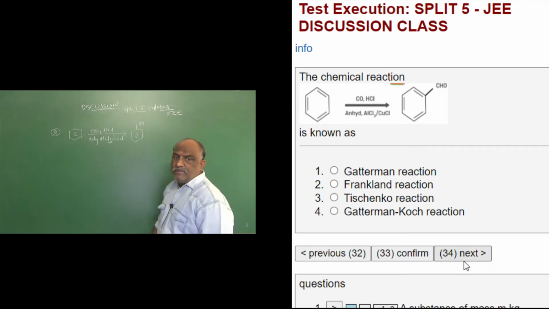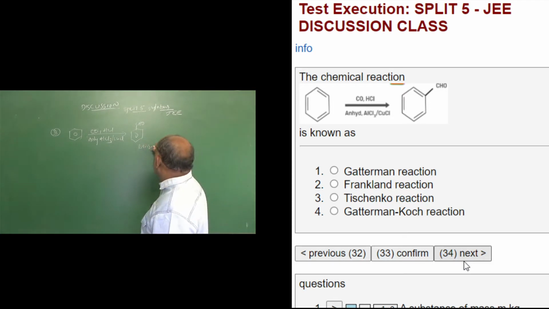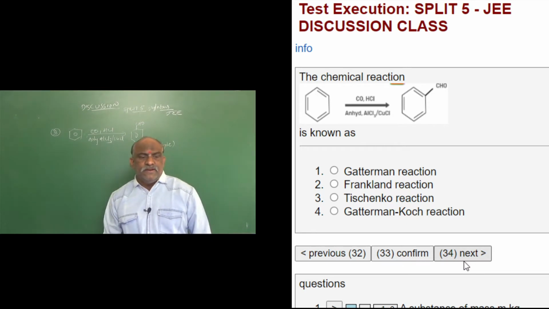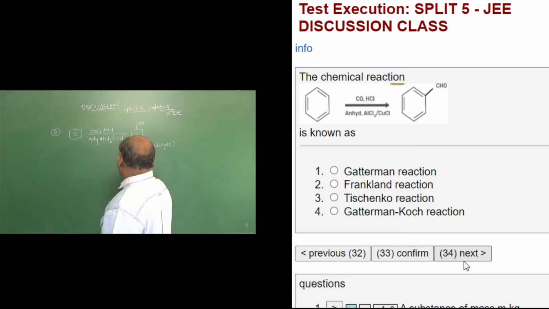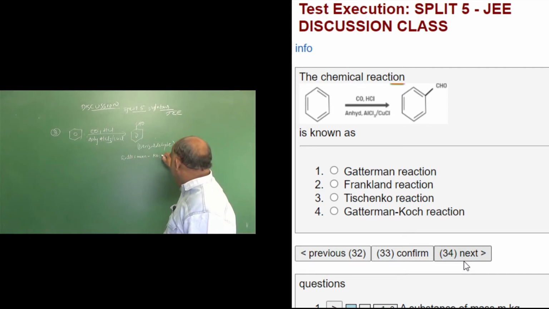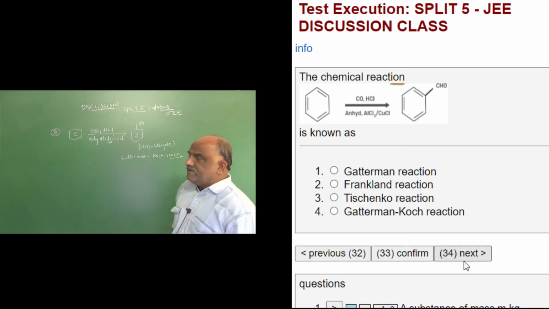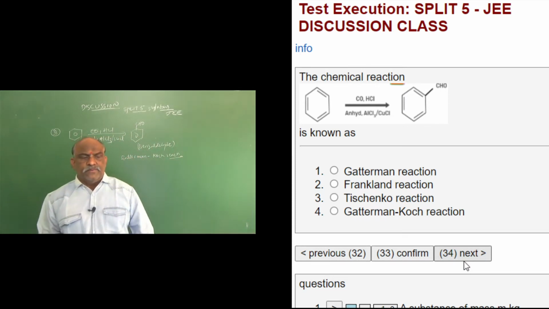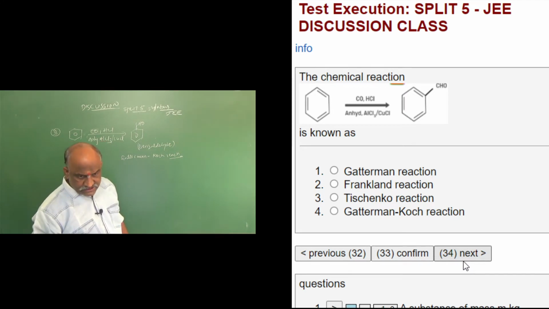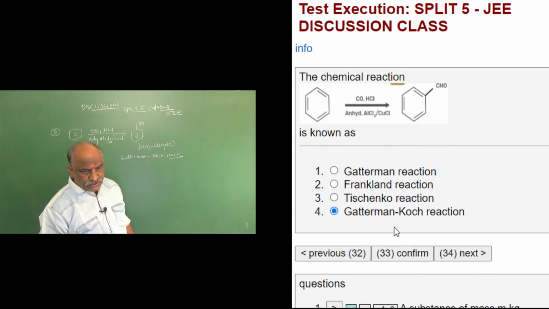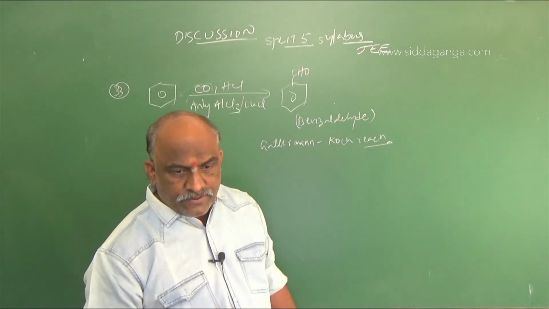It gives rise to benzaldehyde. This is one of the important named reactions, called the Gattermann-Koch reaction. It is a direct question from the NCERT textbook. Sometimes we expect such questions also, so don't get confused. The Gattermann-Koch reaction is the right answer for this conversion of benzene to benzaldehyde. And next one, question number 34.